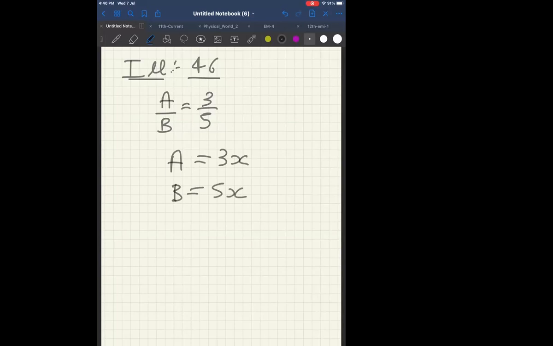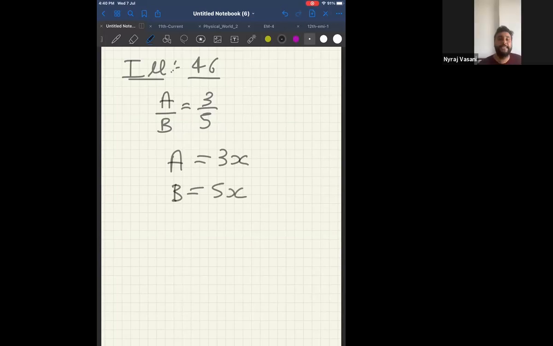Understanding? Yes, sir. Okay, so don't blindly say, even in future when they say two things are in the ratio 3:4, don't assume that the first thing is 3 and the second thing is 4. It is very wrong to assume. I hope you understood the student and marks example.